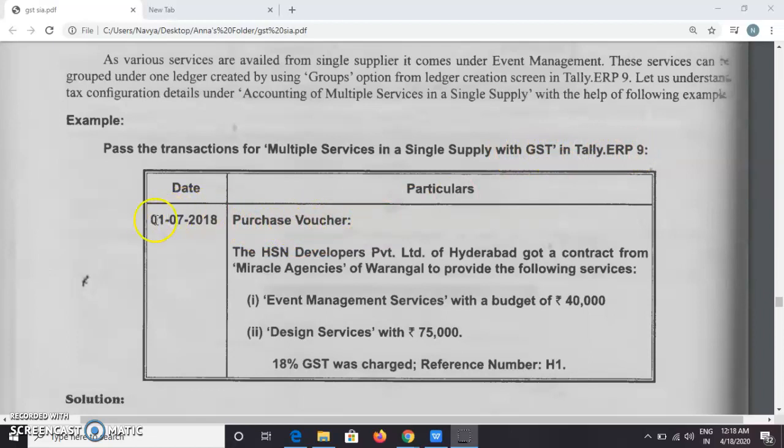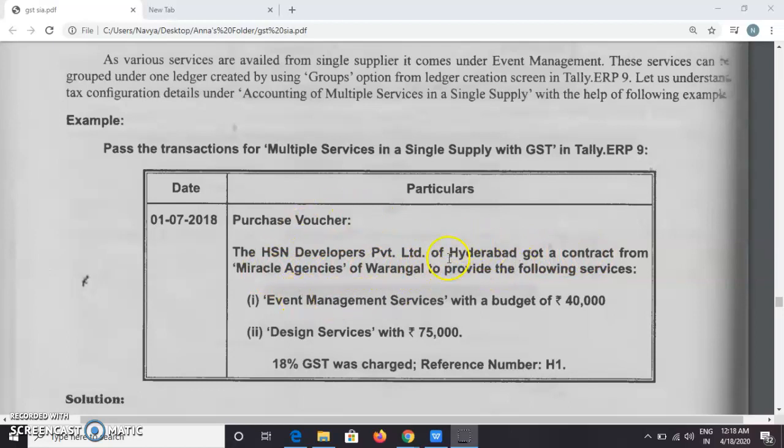Purchase voucher on 1st July 2018. HSN Developer Private Limited of Hyderabad got a contract from Miracle Agencies of Warangal to provide the following services: event management services with a budget of 40,000, design services with 75,000, 18% GST was charged, reference number H1.